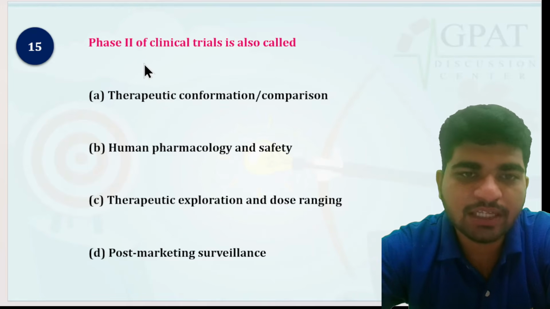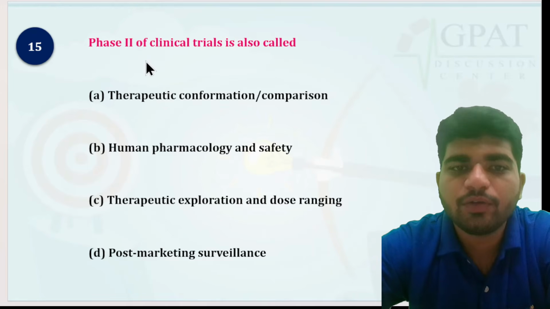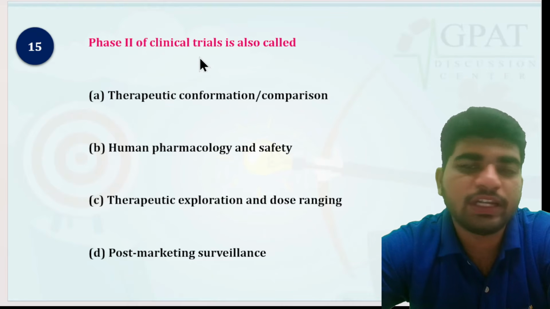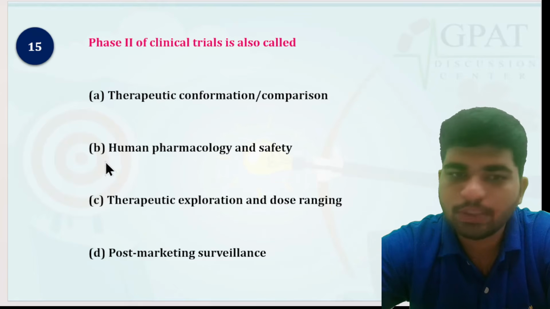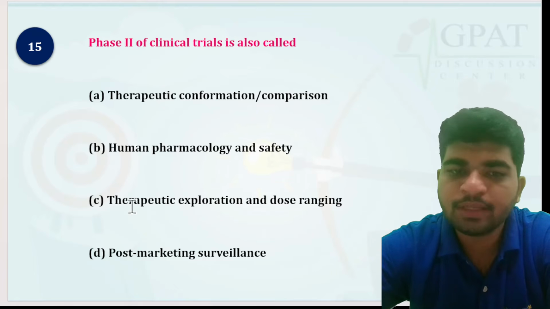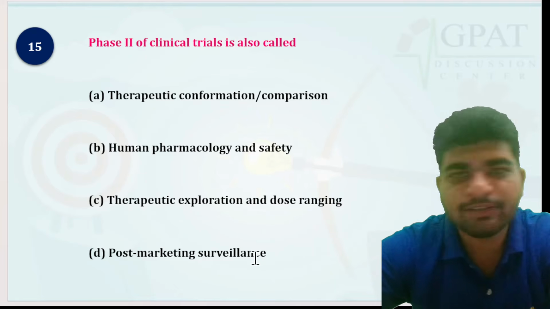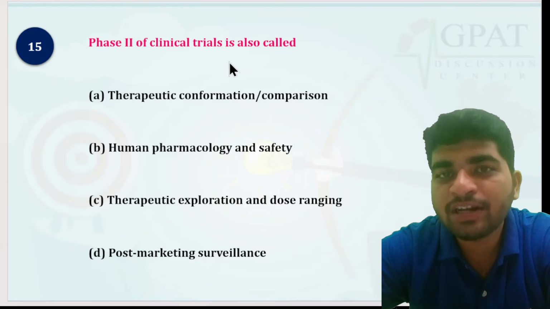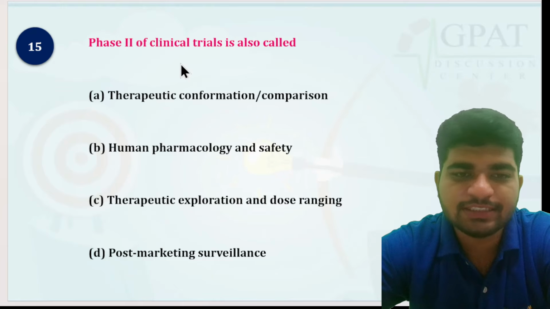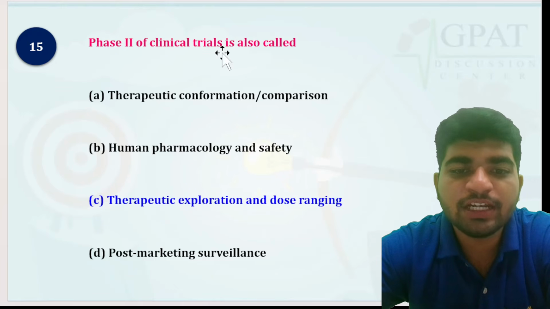Okay. So phase 2 clinical trial is also called... Yes, it has been asked previously. What is the synonym of phase 2 clinical trial? Therapeutic confirmation, comparison, human pharmacology and safety, therapeutic exploration and dose ranging, or post-marketing surveillance. Post-marketing surveillance is very much known to you. But what about phase 2 clinical trials? So let's see the answer. Phase 2 clinical trial is also known as therapeutic exploration clinical trial.